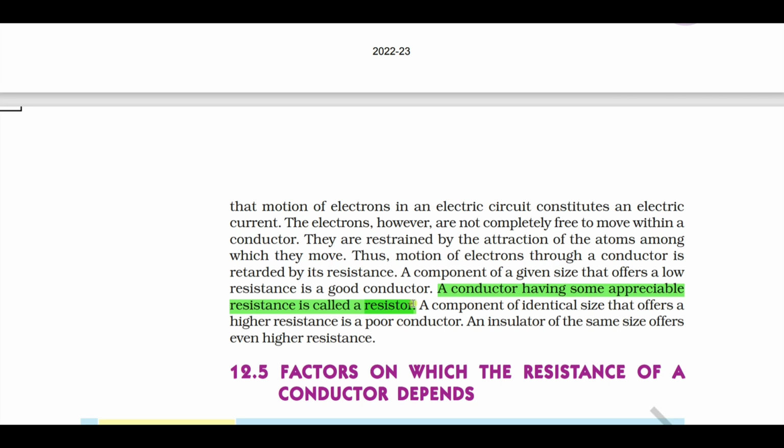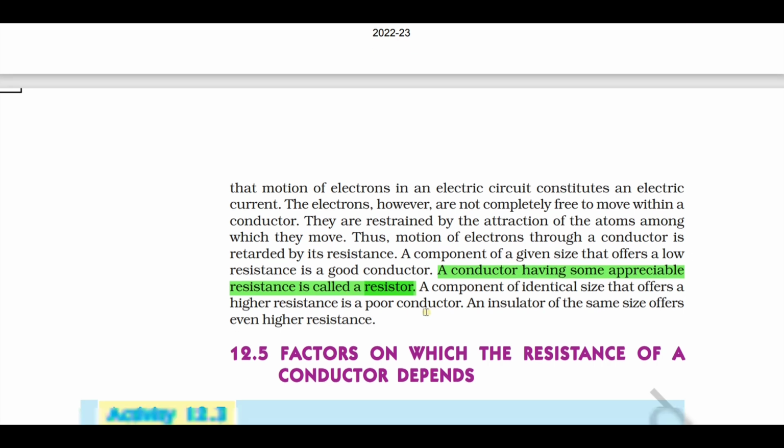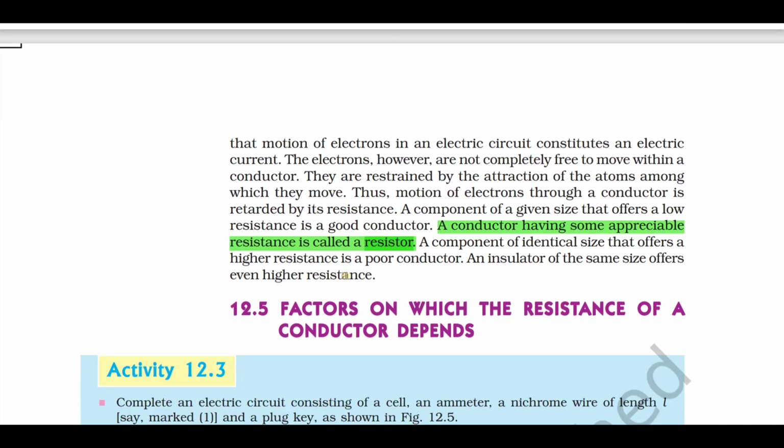Resistance is the property of the conductor. A resistor is a device. A conductor having some appreciable resistance is called a resistor. A resistor offers resistance. A component having higher resistance is called a poor conductor. A component having low resistance is called a good conductor. And an insulator will have a very high value of resistance.